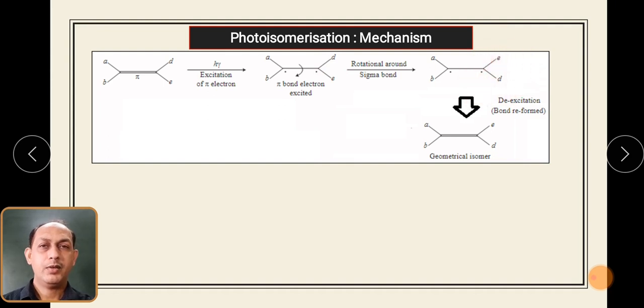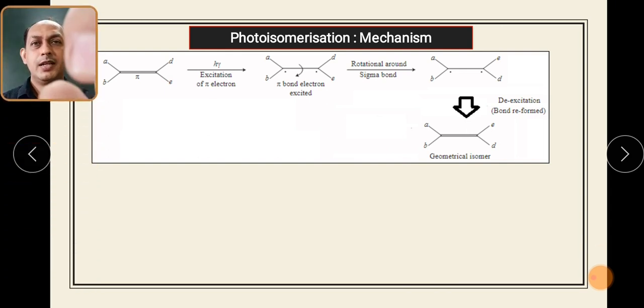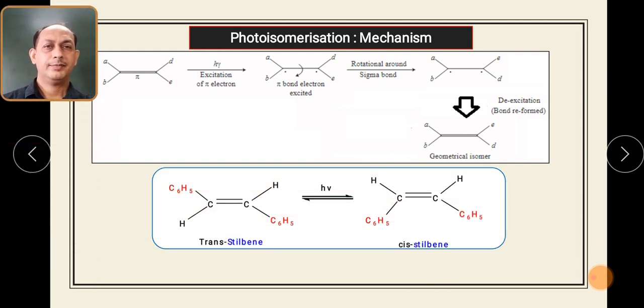So a 180-degree rotation takes place, and again the de-excitation takes place. These pi bonds, pi orbitals again overlap, and they will again form the double bond. So what you observed in this structure and this structure is that the groups across this particular carbon changed their position. D here, E downwards, E upwards, D downwards. So these two are considered as geometrical isomers. Understood? So this is how you can observe the cis isomer is converted into trans isomer.